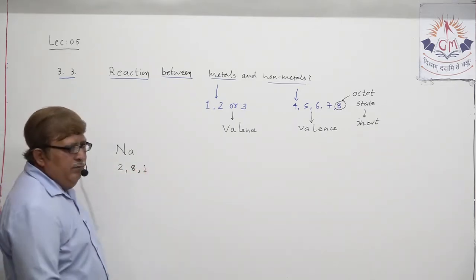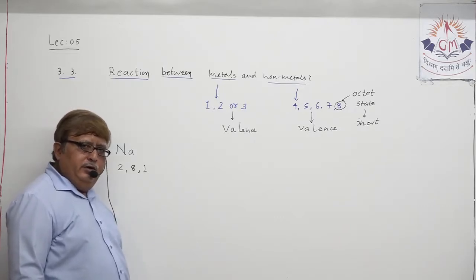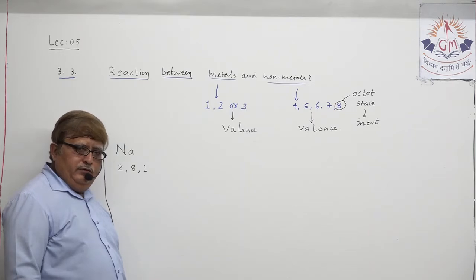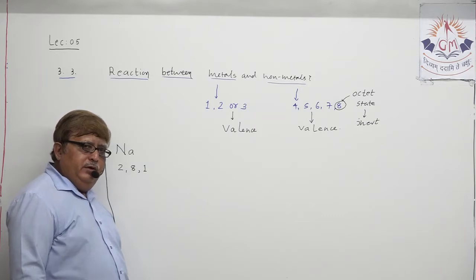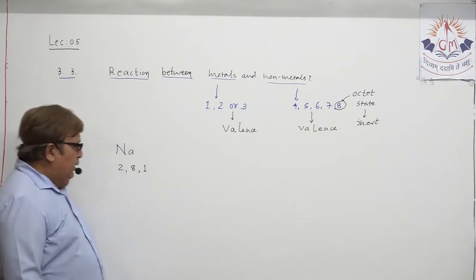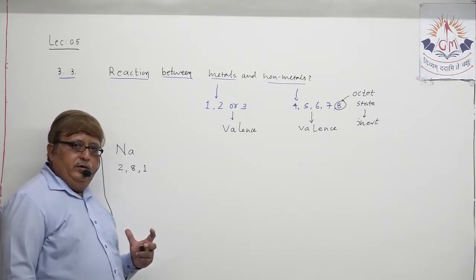You all know it very well. You already have studied it in detail in previous standard. Now, how many electrons are there in the outermost orbit of sodium? Just 1.